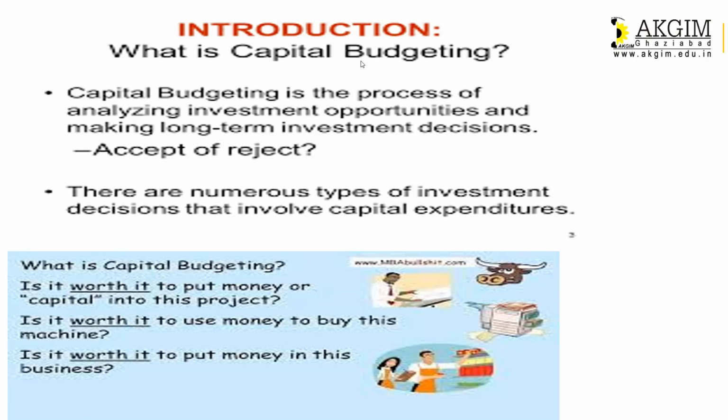Like, what is capital budgeting? What are the different types of decisions which are taken under this? Is it worth it to put money or capital in this project? That means you will analyze whether the project is good or bad, whether you have to accept it or reject it. Is it worth it to use money to buy this machine? Again, it is a decision related to long-term fixed assets. Is it worth it to put money in this business? Again, if you want to buy a running company, then it comes under the category of capital expenditure, and the tools and techniques will be very helpful for you.